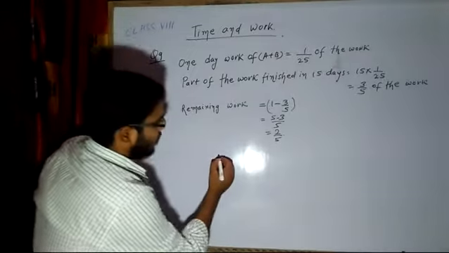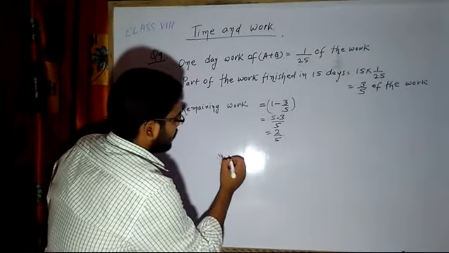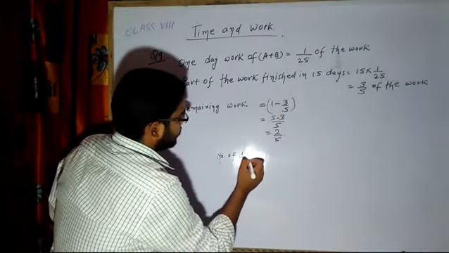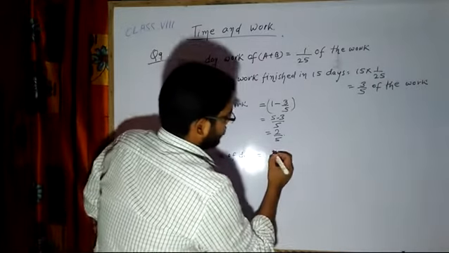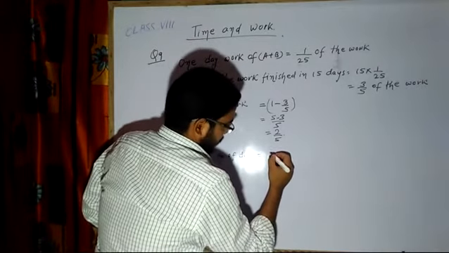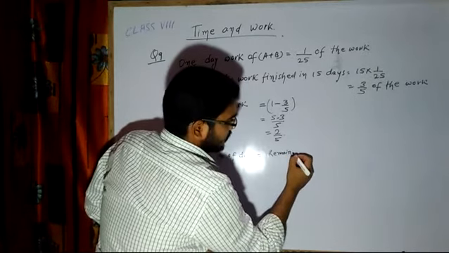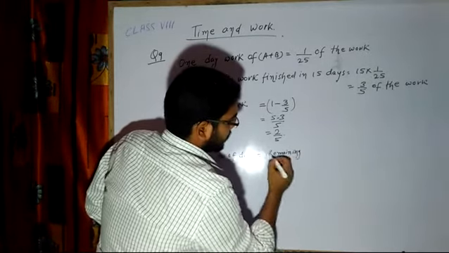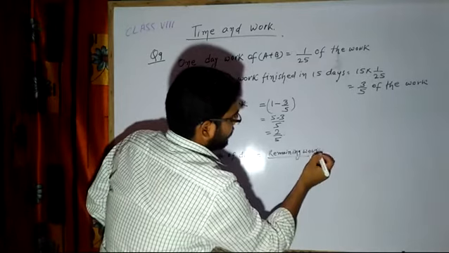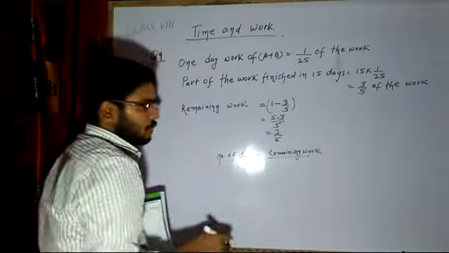So we have the formula: number of days is equal to the part of the remaining work upon the person who is supposed to do it.